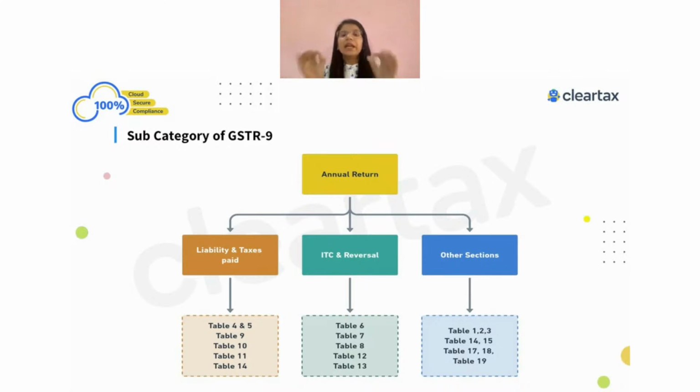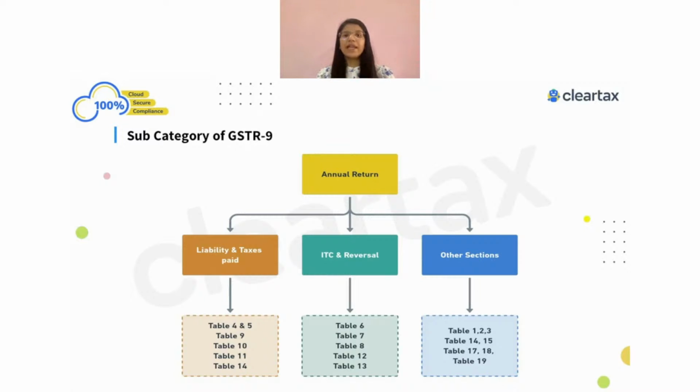Doesn't matter. If the outward liability and the turnover relate to a particular financial year, it should be shown in the GSTR-9 of that same financial year and not in a different one. That is one important part we should always remember when showing turnover and liability while filing GST-9 for a particular financial year.